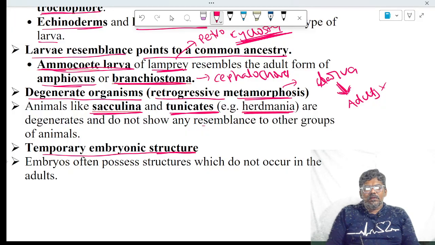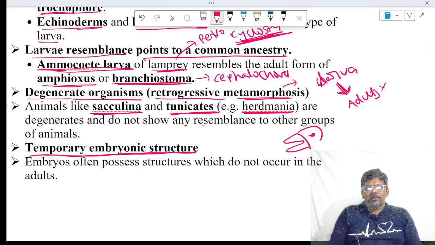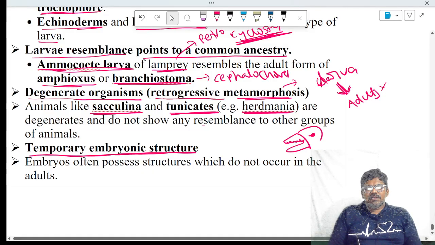Next, temporary embryonic structures also give evidence for evolution. If you see a bird embryo, in the embryonic stage, the beak of the bird contains some teeth-like structures.